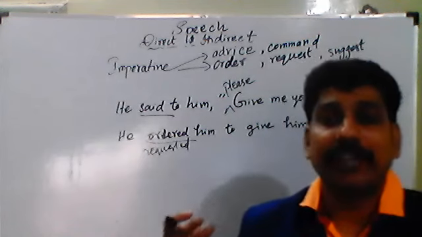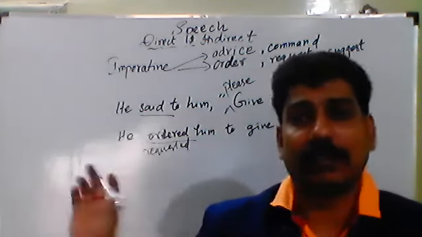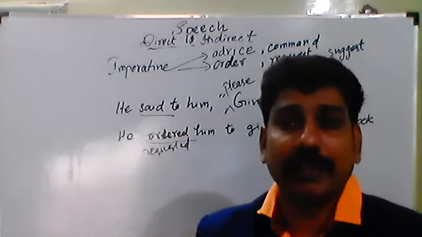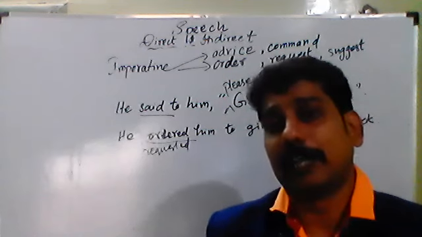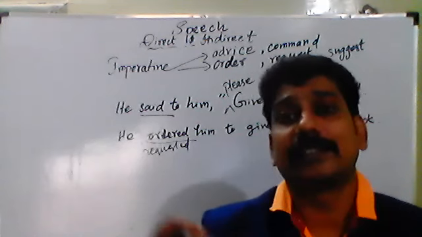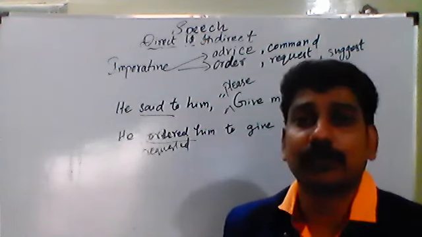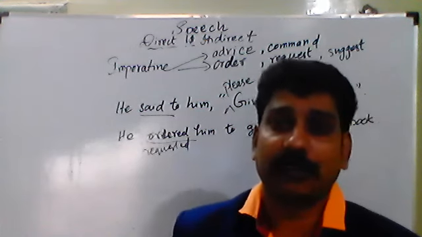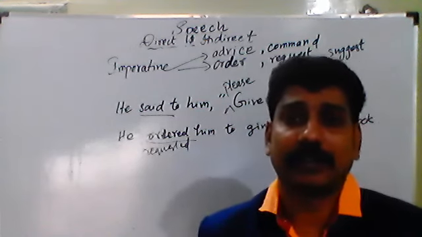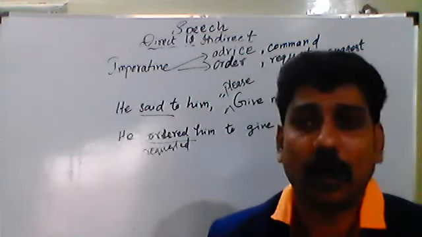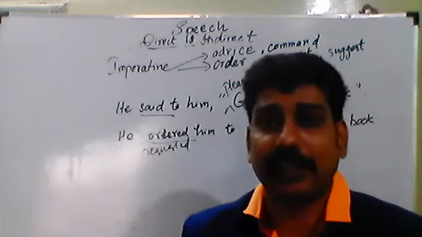So if you see the word please in the direct speech, straight away you can write in your answer that it is a request. He requested him to give him his book. We need not write command, or suggest, or order, and so on. Straight away we can write request.